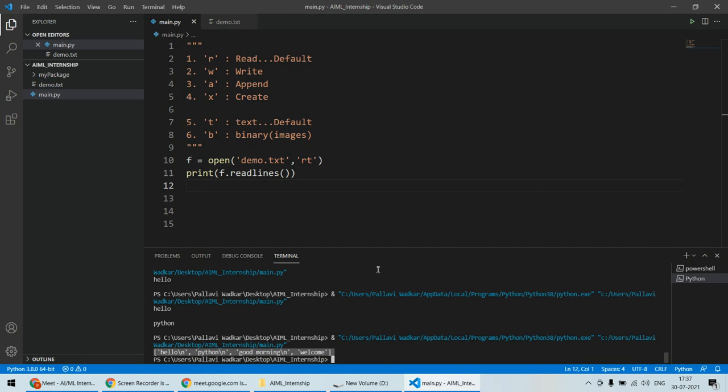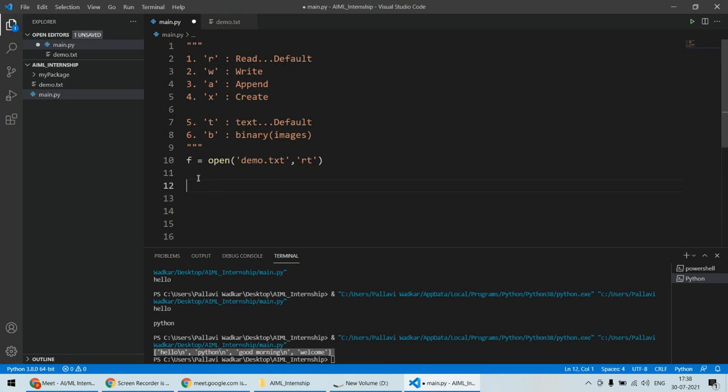Now this is one method that you can go with: you can use readlines and get the complete list inside a single list variable, and then you can use indexing and all those things. Python also provides you some flexibility using the for loop, because we have a very powerful for loop. We can operate a for loop on this f. This is the file object.